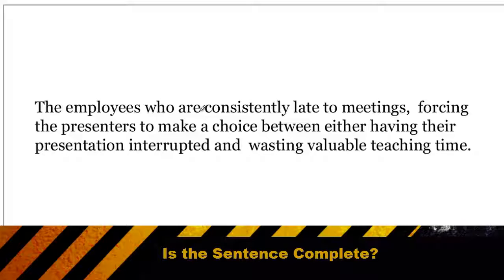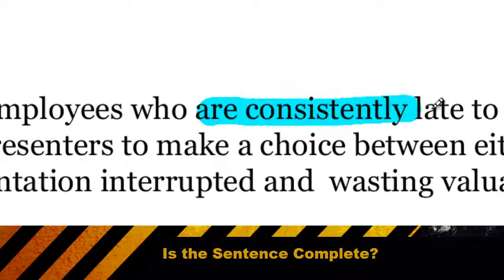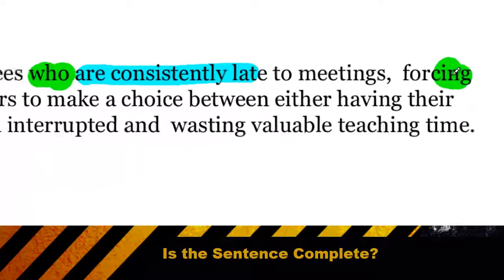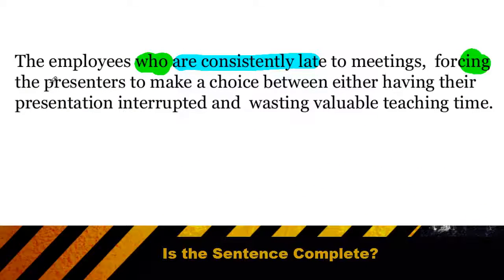In this case, our first verb phrase, "are consistently late," is preceded by "who." So it's really an adjective describing the employees and not a verb. And likewise with "forcing." It ends in -ing, so once again, it's describing something previous in the sentence. And what comes after the -ing is what's known as a big, long modifying phrase. So if you scan through the rest of the sentence, there actually isn't another verb that is not a modifier. So as long as the sentence is, it's actually not a complete sentence because it doesn't have a verb, only adjectives and modifying phrases.